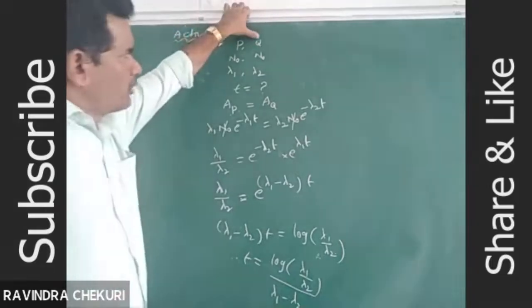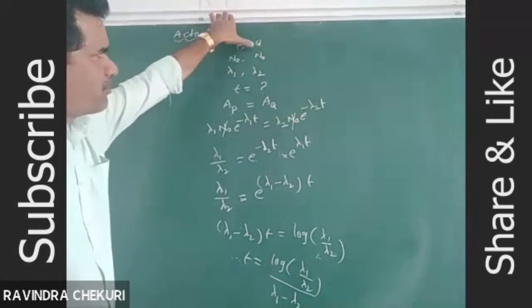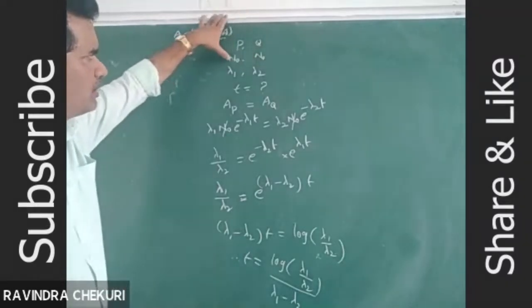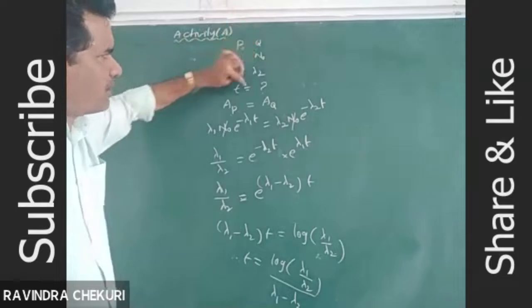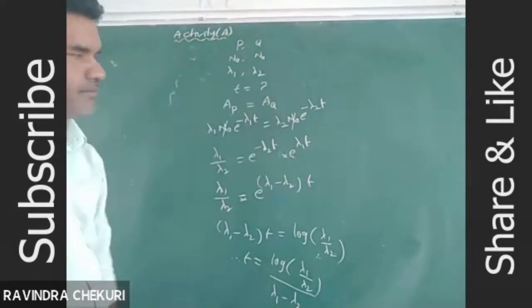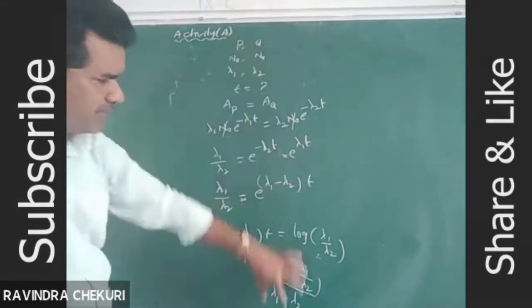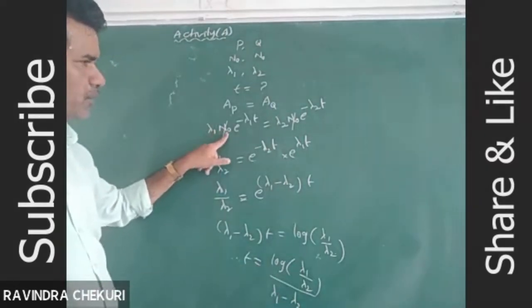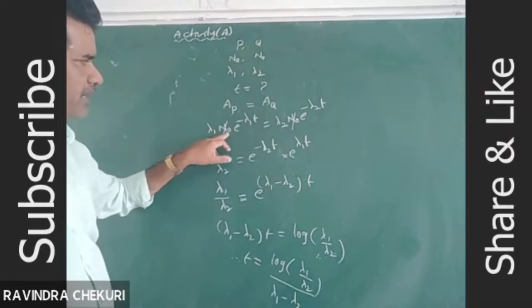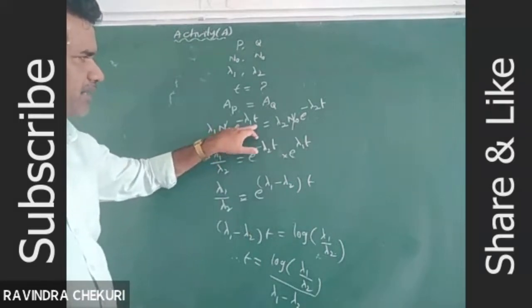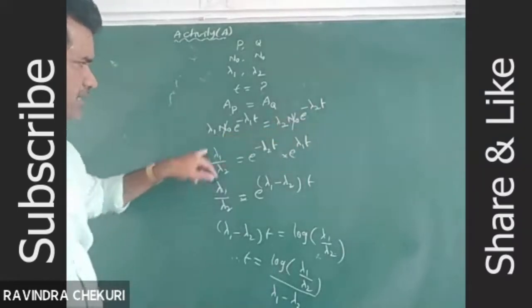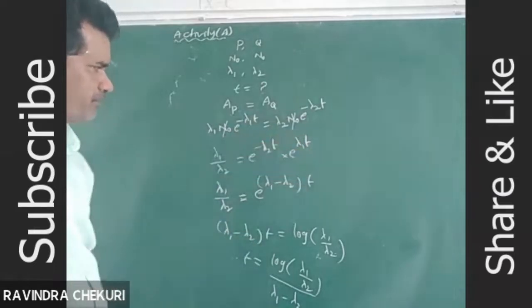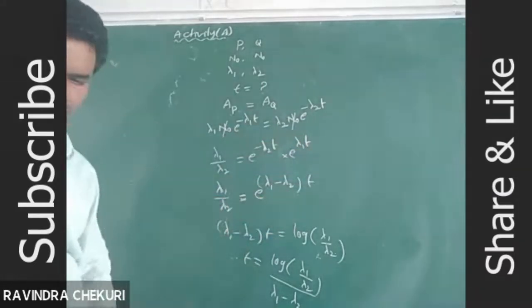P and Q are two radioactive substances containing the same number of atoms initially. The decay constants of P and Q are lambda 1 and lambda 2. After what time are their activities equal? The activity of P is A naught, which is lambda into N naught, e power minus lambda 1 T, and similarly for lambda 2. N naught can cancel, so lambda 1 by lambda 2 is equal to e power minus lambda 2 T into e power, and this becomes plus lambda 1 T, so lambda 1 minus lambda 2. And this is the log function.